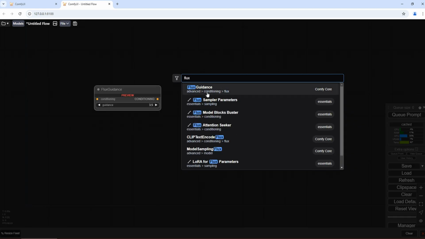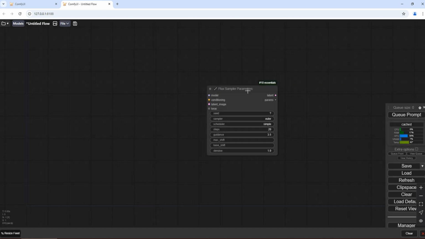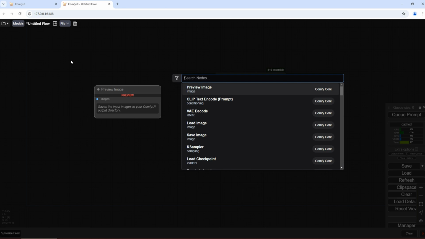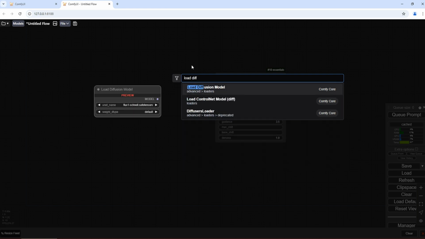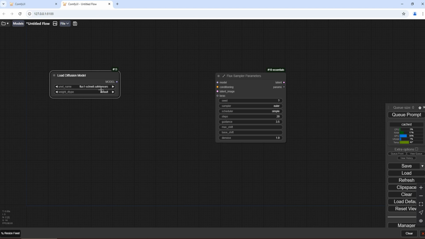Search for Flux again. We need Flux sampler parameters, so click on it. The node has been added to the workflow interface. Although the sampler can also run Flux, the Flux sampler parameters provide better results. We add a node to load the model now. Double-click. Search for Load Diffusion Model. Click to add. We can see the model name displayed here. If there are multiple models, you can click to select one.